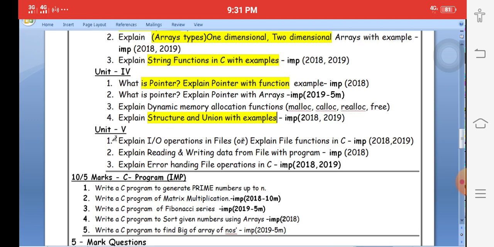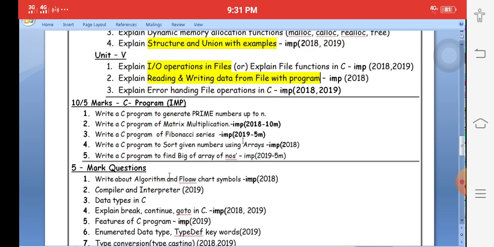In the fifth unit, it's very important. There is only one question, that is called IO operations and files, or reading and writing data into a file. These both questions you need to write as only one answer. Okay, we will explain it today. It is the fifth question, a very sure question. Today we will explain the files concept.